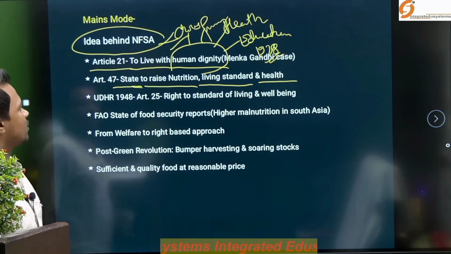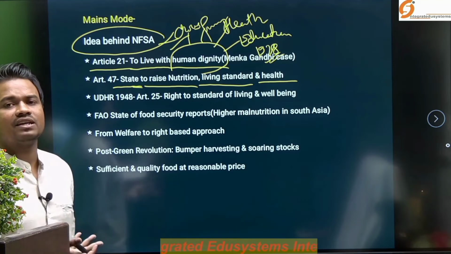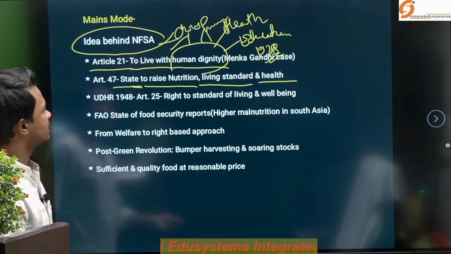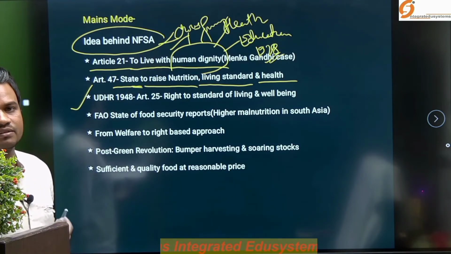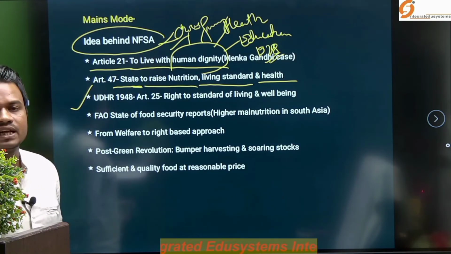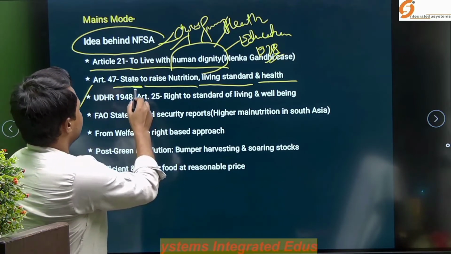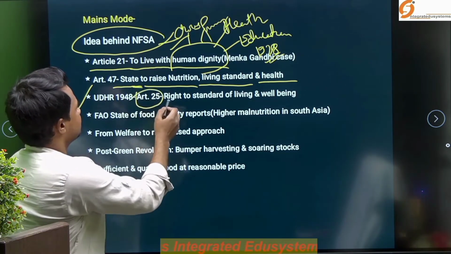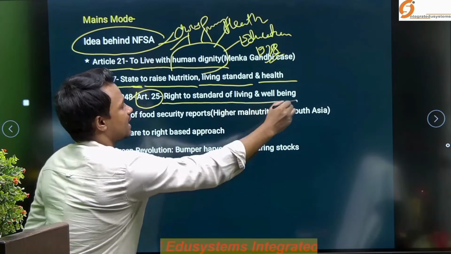So, this is an important thrusting factor for the devising of this National Food Security Act. And the next is the United Nations Universal Declaration of Human Rights, adopted in 1948 on 10th December, in which Article 25 states the right to a standard of living and well-being.